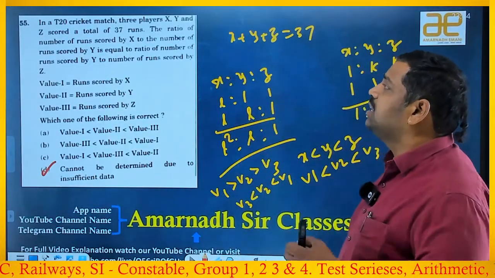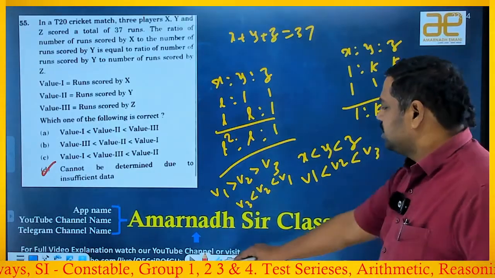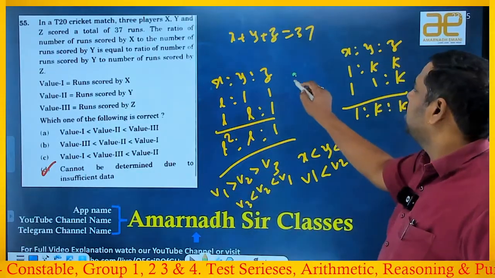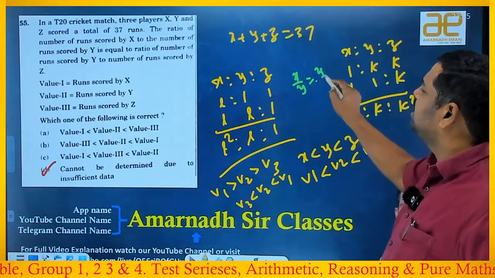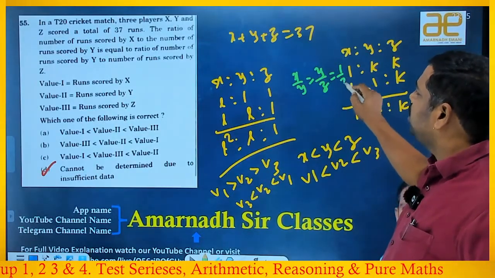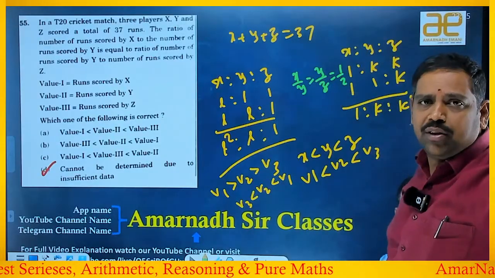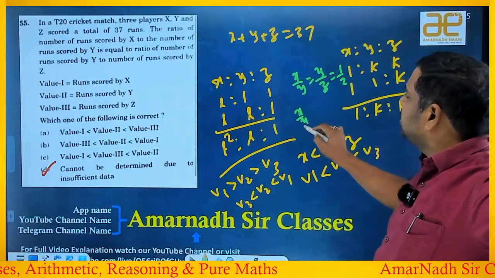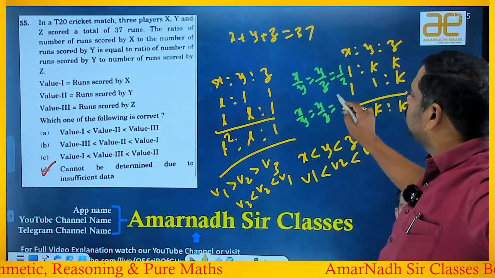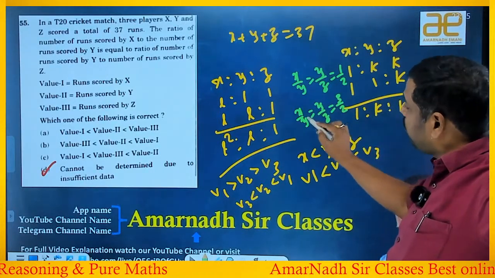He specified that the ratio is the same, X by Y. So X by Y is the same means you should feel that if X by Y is equal to Y by Z, it is continued proportion. If it is 1 by 2, X is less and Y is more, Y is less, Z is more, definitely Z is more. Suppose if X by Y is equal to Y by Z is equal to, suppose, 3 by 2, then X is more, Y is less.